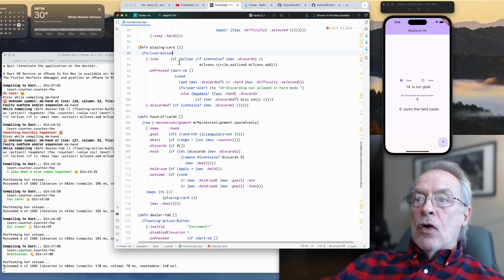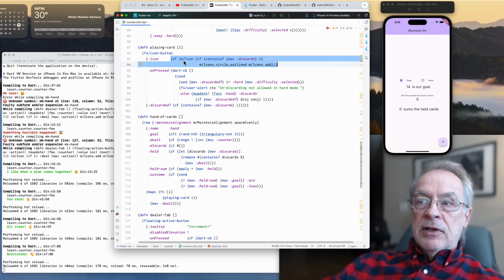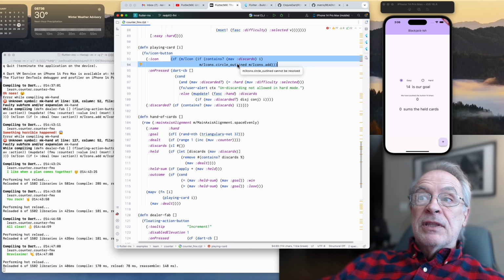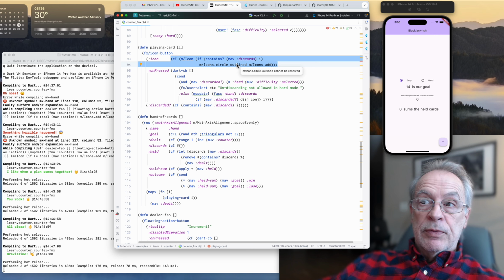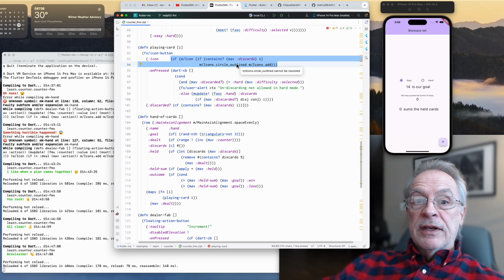This formula is able to reach out across the application and find where the discards are kept. It doesn't care. It finds where the discards are, and based on that, it changes the icon that is shown. As I add and remove cards from the discards, this will automatically update. That's the magic of reactive. But the magic here is that there's no boilerplate, and there's no external store. There's no separate store that I have to figure out, find a subscription to use, make the subscription, none of that.